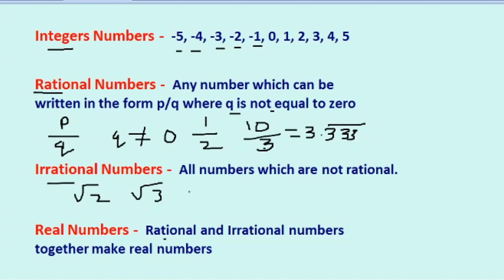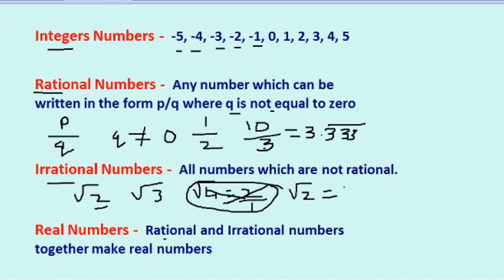Those numbers which are not perfect squares. Like if we write root 4 is equal to 2, 2 can be written as 2 upon 1, so this is a rational number. This is not an irrational number. But root 2, when we expand it into decimal form, will be 1.414, like this. The number will never end till infinity, but it will not repeat also.